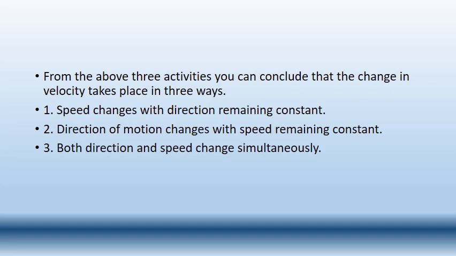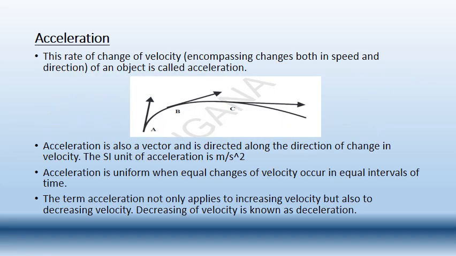Likewise, we have observed these factors and come to the conclusion that either the speed changes, or the direction changes, or both the speed and direction change, and the velocity gets changed. And if the velocity changes, then it is considered to be in non-uniform motion. Is that clear? So that is the concept of non-uniform motion.